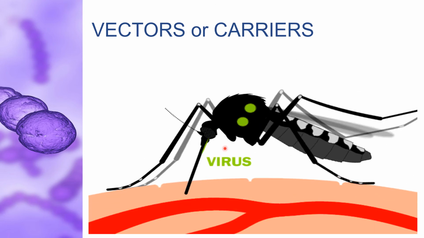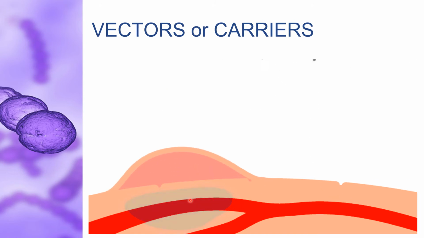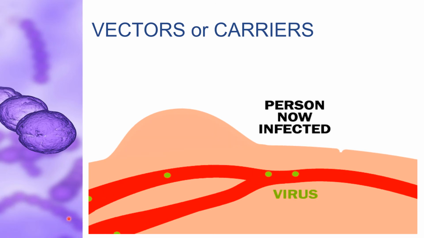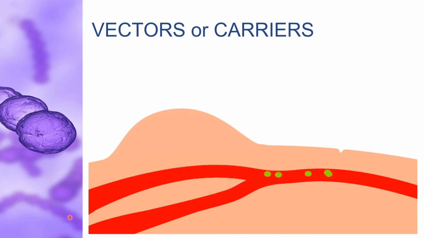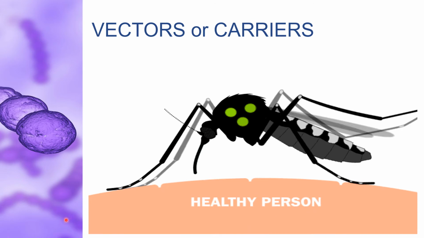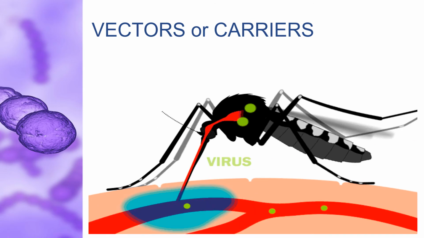And how does this spread the disease? When it bites an infected individual, the virus enters the body of the insect, and now when it bites a healthy individual, it inoculates the virus into the body of the healthy person, and finally the healthy person is also infected with the virus.